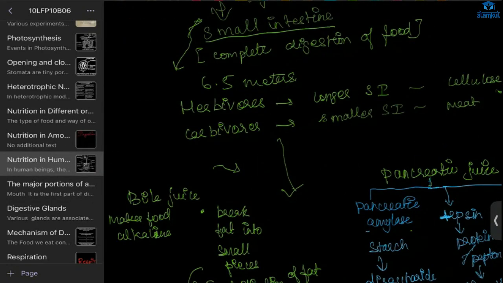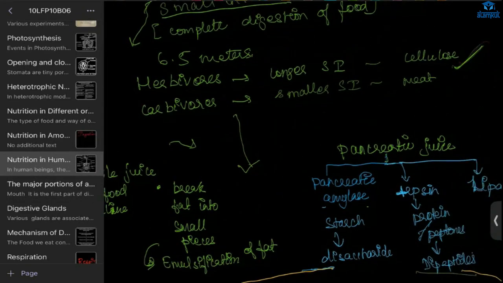And one more thing of the alimentary canal is this. The small intestine is this. Herbivores will have a longer small intestine, and carnivores will have a smaller small intestine. Why is it so? Because in the longer small intestine, they will contain many enzymes. Those enzymes will help in the digestion of cellulose, which is a more complex substance.